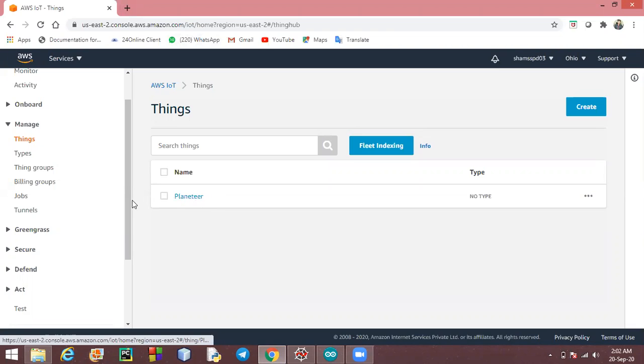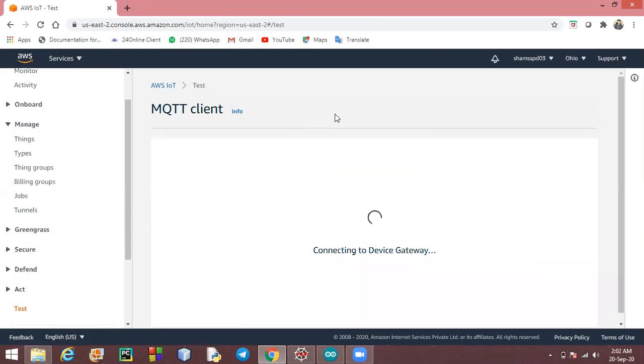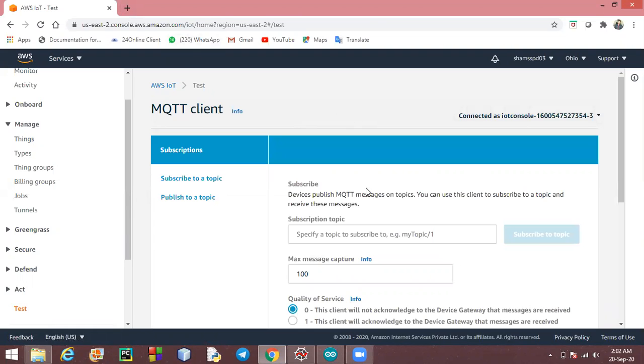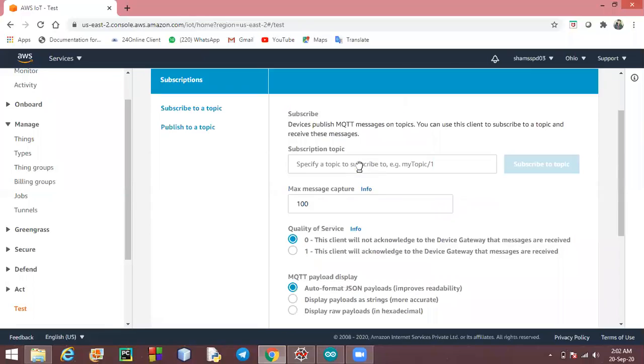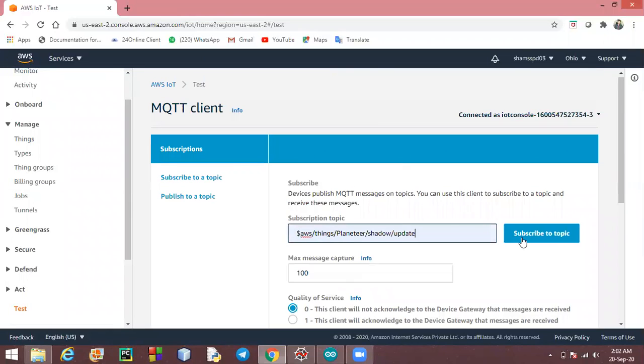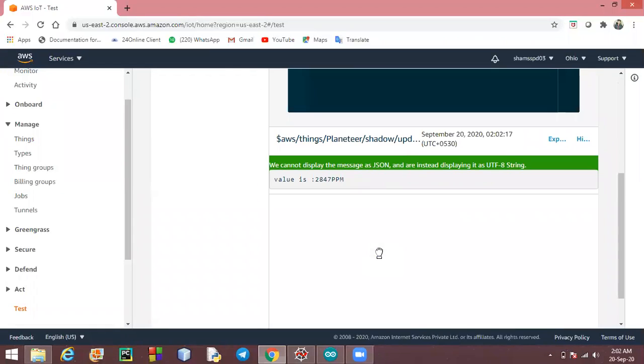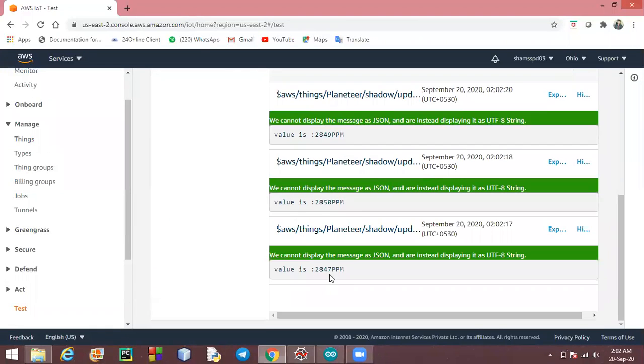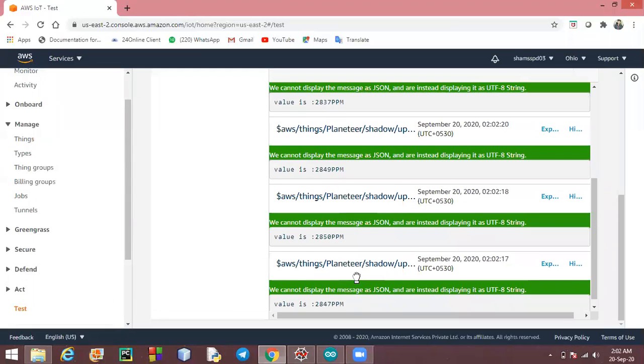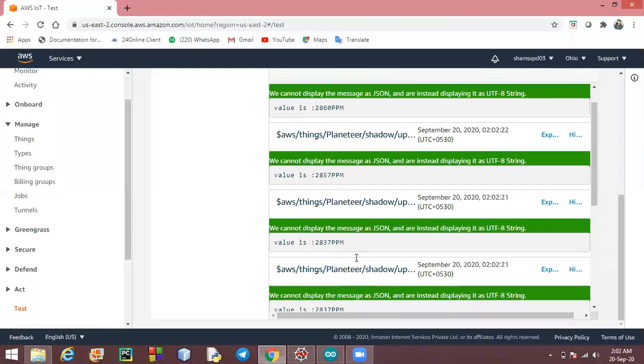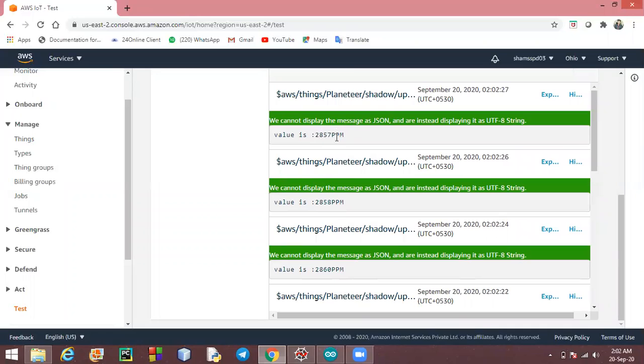So we have created a thing here and we have linked this to a job. In the test, we will see how it is sending data to our AWS and how we are going to utilize the data. Okay, so I have done this, and we see here we are getting continuous input again and again, and it's changing. So it's taking data directly to the AWS cloud. And we'll tell you how we are utilizing this.